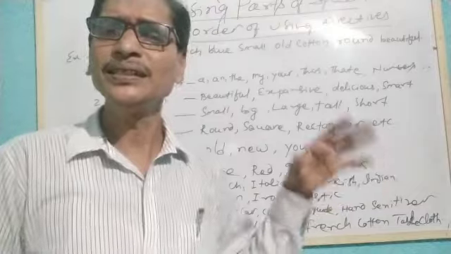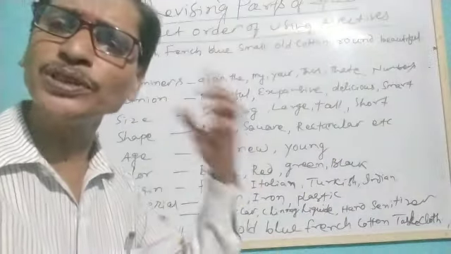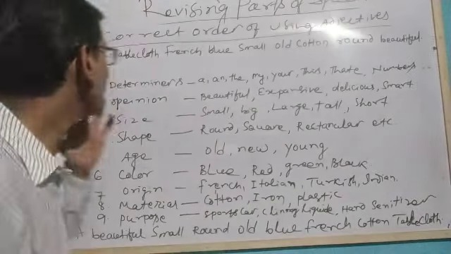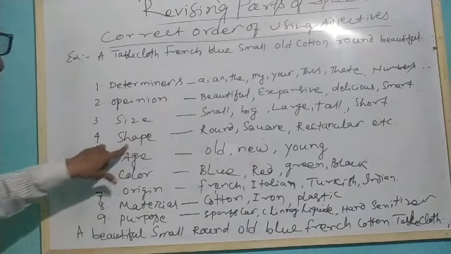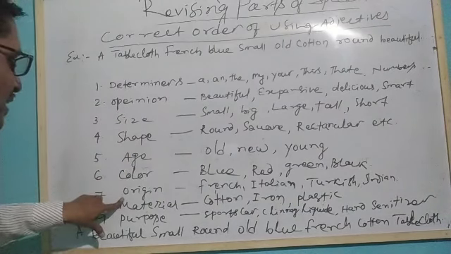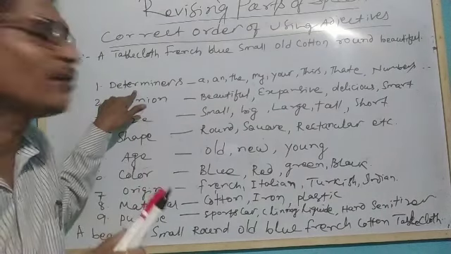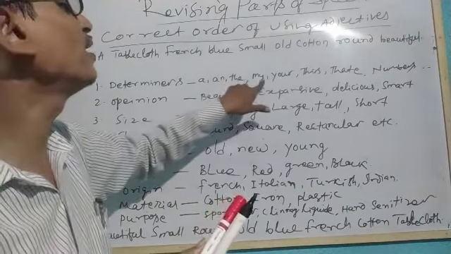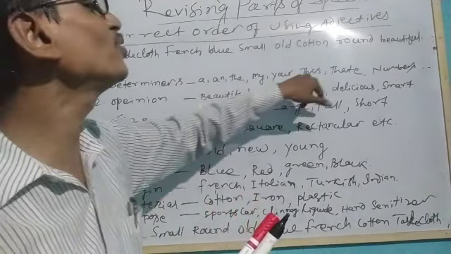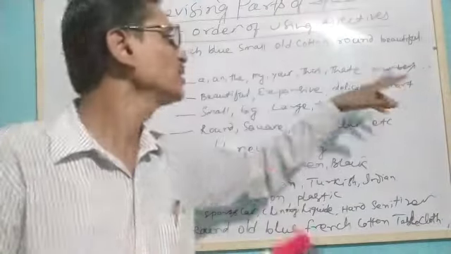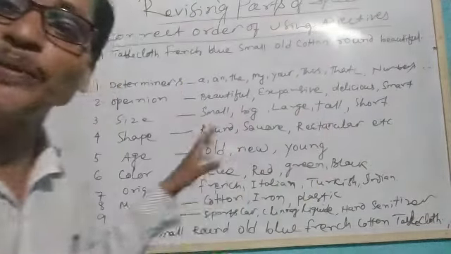First, what is the order? Whenever we are using more than one adjective, we should keep in mind what they are: determiners, opinion, size, shape, age, color, origin, material and purpose. Determiners come first, like articles, possessives and demonstratives like a, an, the, mine, your, this, that, and numbers. They come before all adjectives.